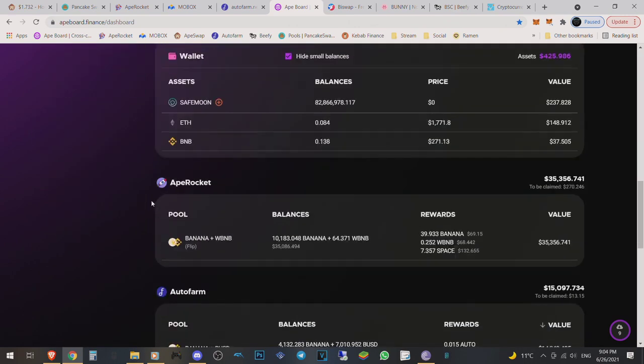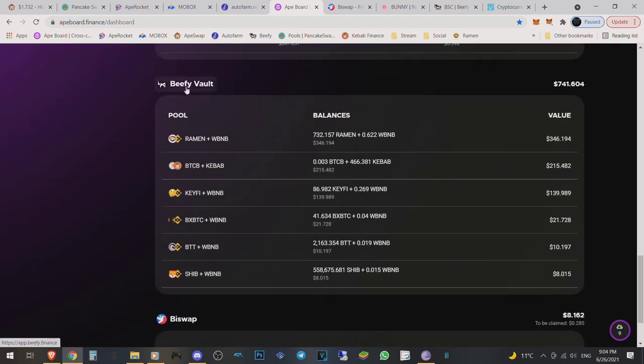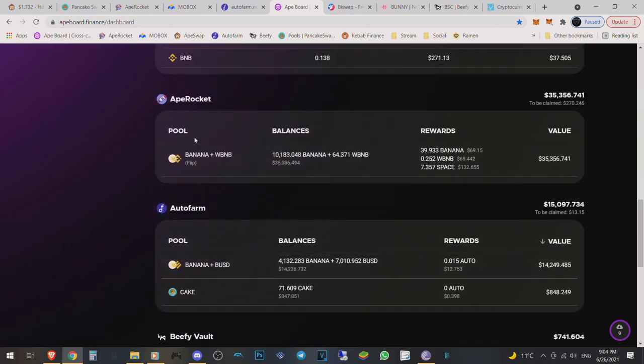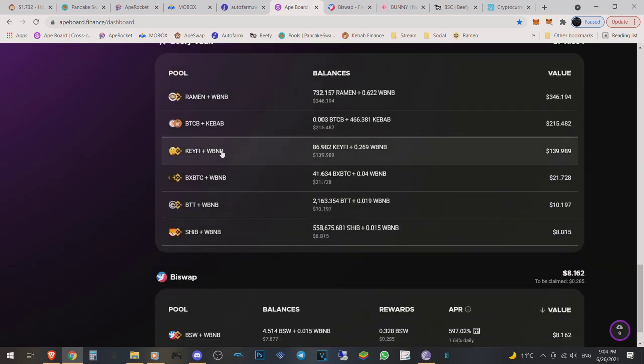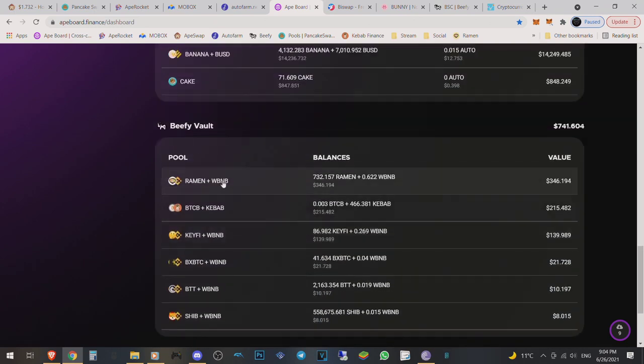But I'm going to take one of these pools over here. I'm going to take Beefy. I'm going to withdraw everything over here, and I'm going to put everything into my Banana BNB pool. And then we're going to take $100 a week, every single week from round 4. We're going to put it inside the Beefy vault.